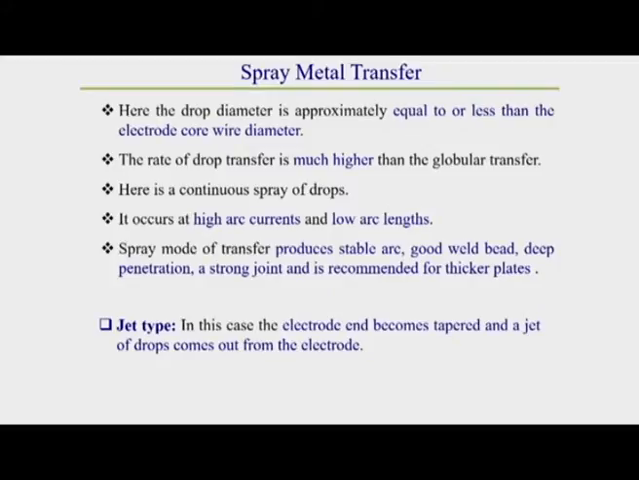Here the drop diameter is further reduced, and it becomes within a range of half of the electrode diameter. Due to that, generally a continuous spray type jet comes out from the electrode and is deposited on the workpiece. So, that means further reduction of drop diameter takes place in case of jet transfer.